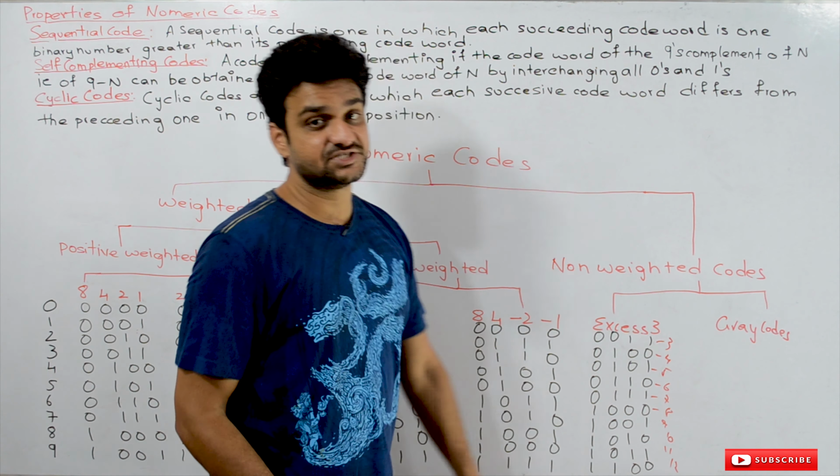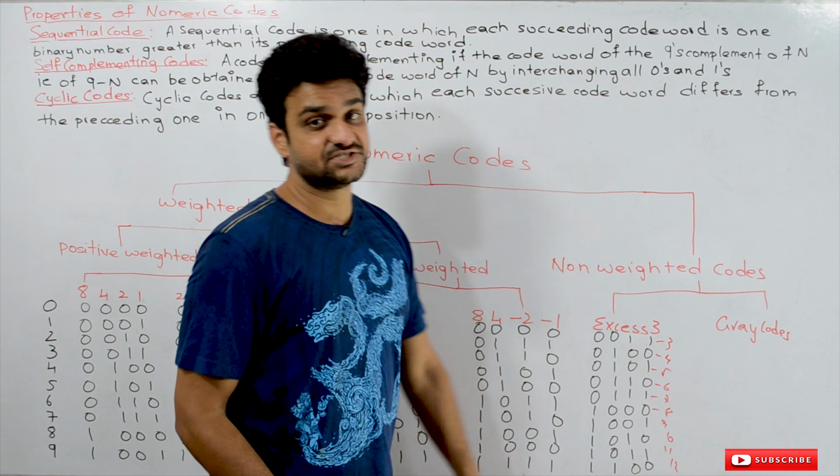You take any code word in the XS3, the succeeding code word is one greater than the preceding one. If that happens with all the code words, then it is a sequential code. So if this property holds for any coding mechanism, then that coding mechanism is what we call a sequential code.